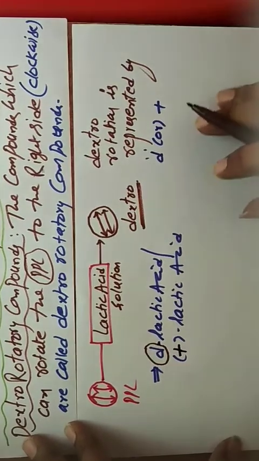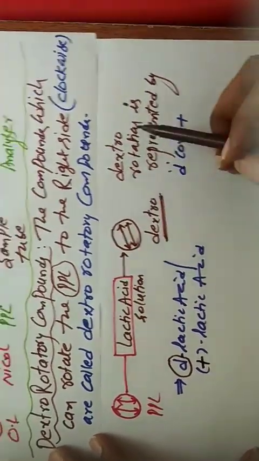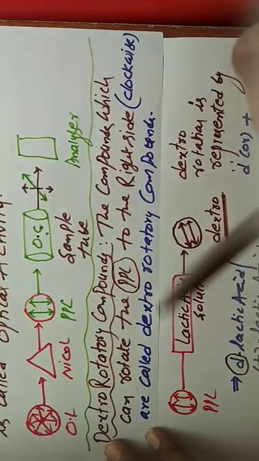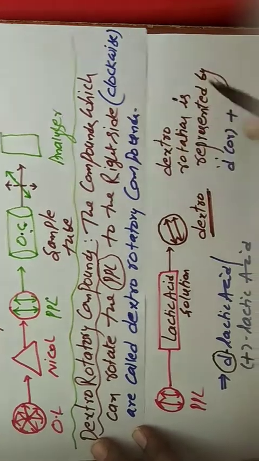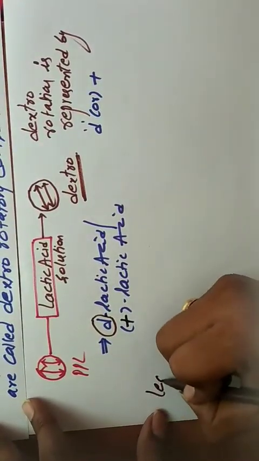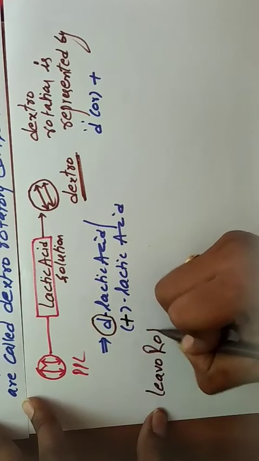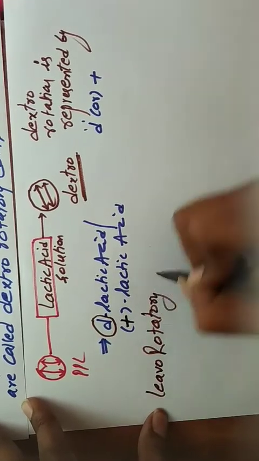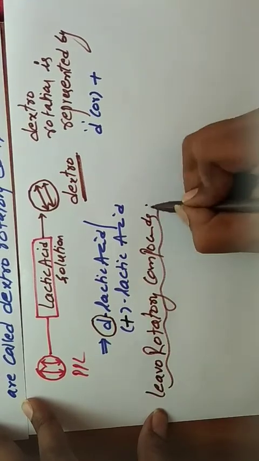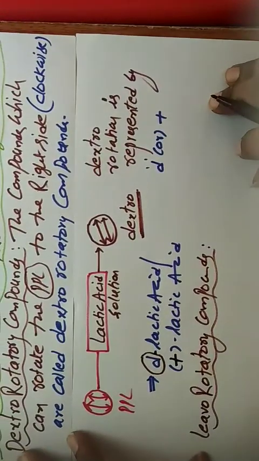Similarly, if plane polarized light is rotated towards anti-clockwise direction, that is called levorotatory compounds. What is the definition of dextro?